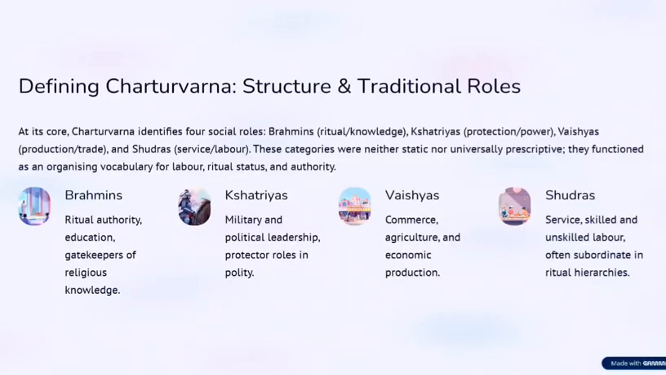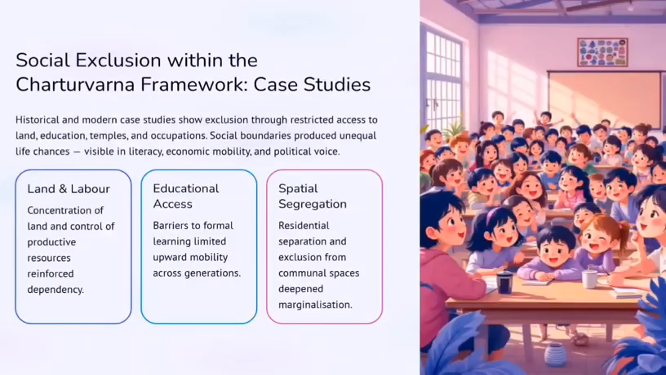What is Chaturvarna? Chaturvarna is an ancient system of social stratification which provides social roles based on 4 different categories. The first one is called Brahmins. This group of people have the ritual authority and educational knowledge, and are also the gatekeepers of religious knowledge. Second come the Kshatriyas.